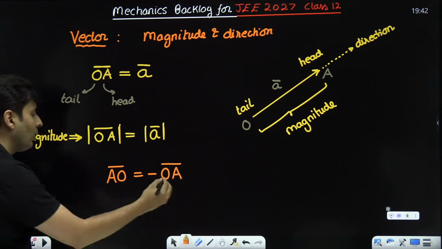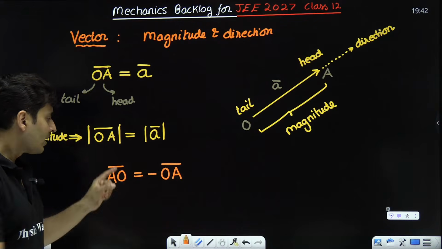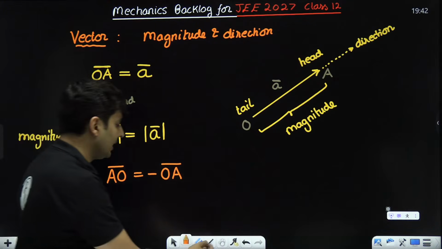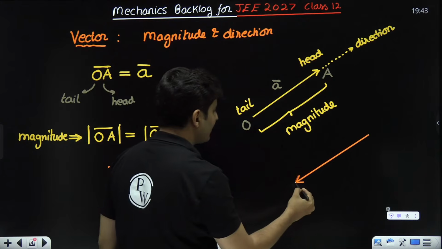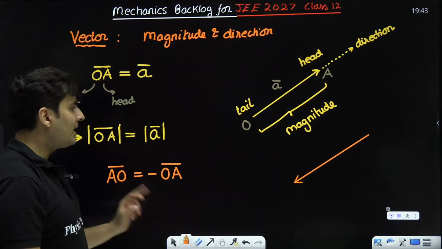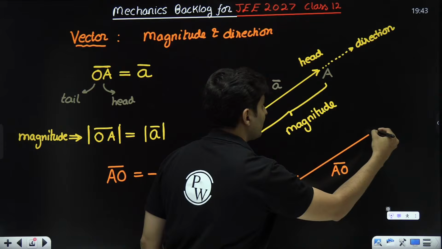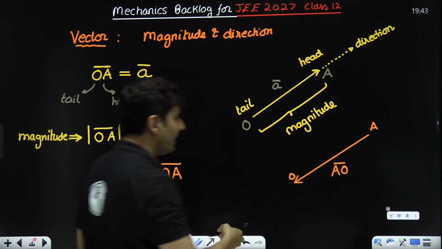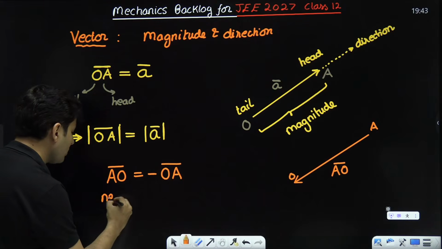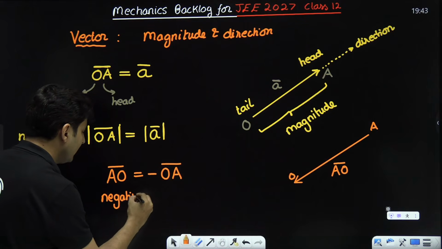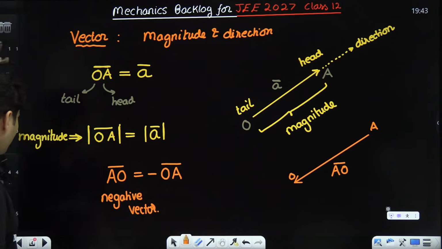This is the negative vector, meaning this is exactly opposite of that. AO bar will be exactly like this. You can see this would be A, this would be O. Direction is opposite of that of the original vector. So this is also called the negative vector.